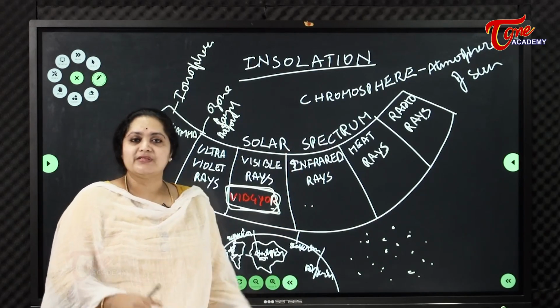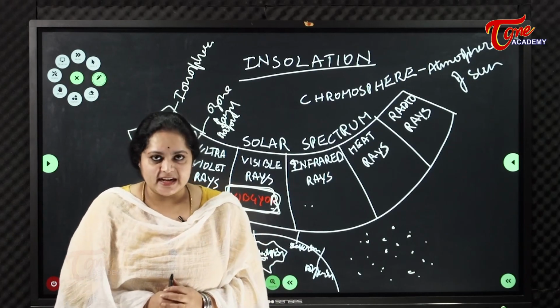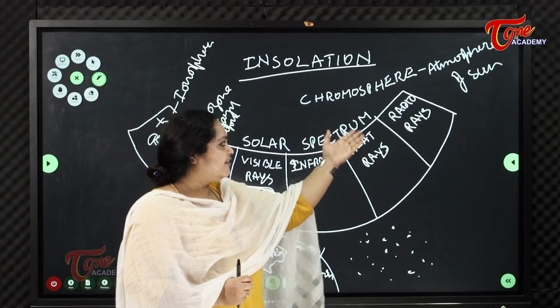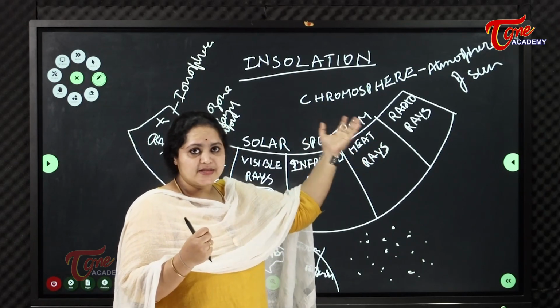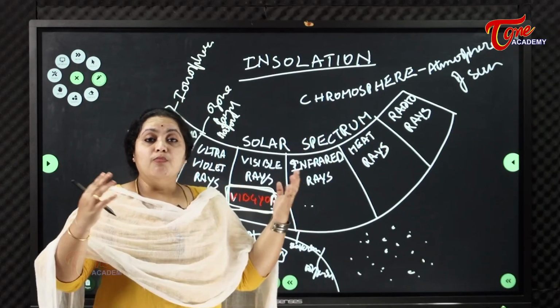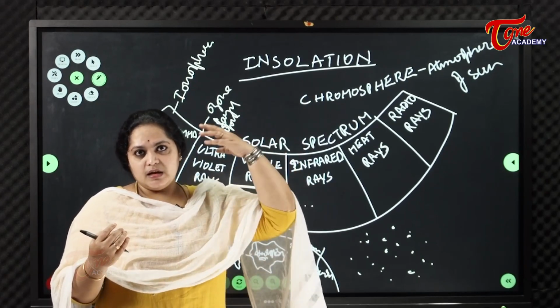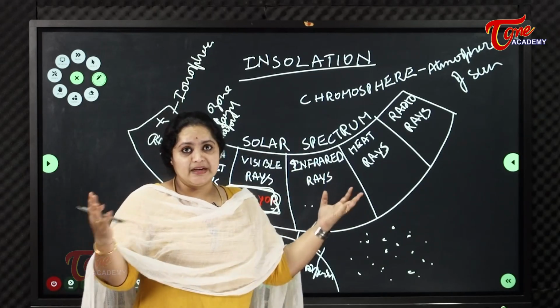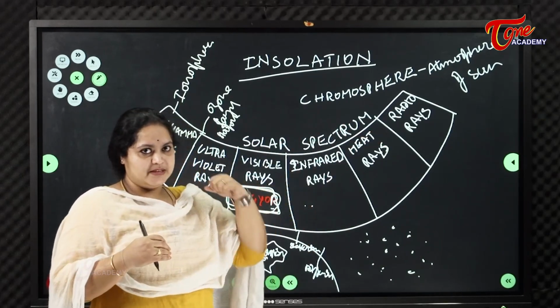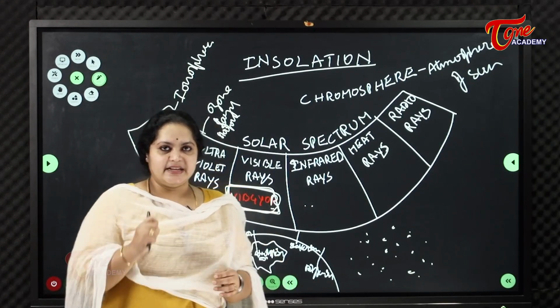Next, coming to radio waves. Radio waves are impossible to see with the naked eye. If there is particular equipment to see the radio sun, it is larger than what we see. The visible sun is what we see, right? But the radio sun is larger and bigger than the visible sun. So radio waves are used in communication, signals, satellites and all.